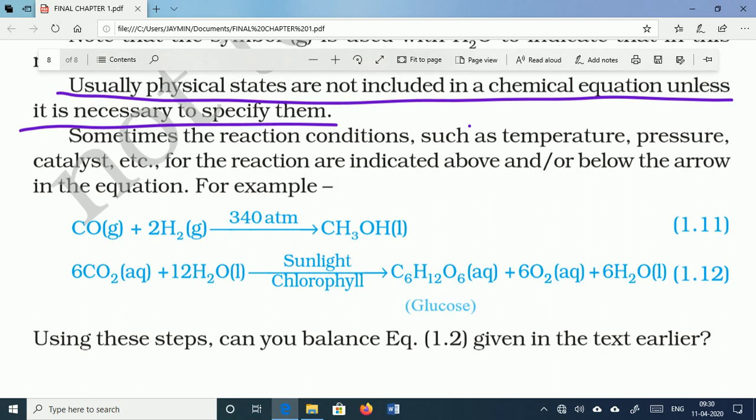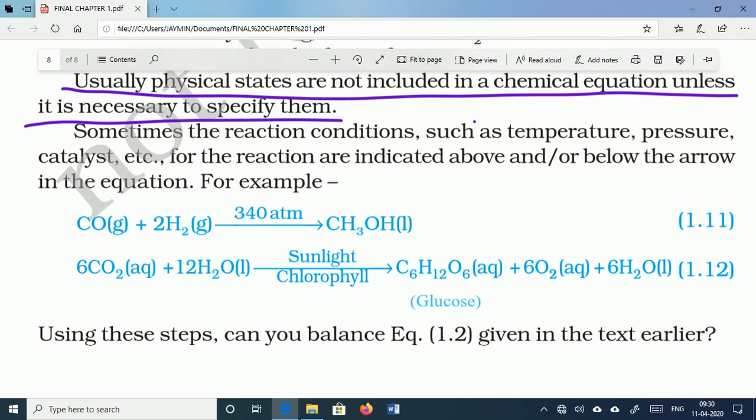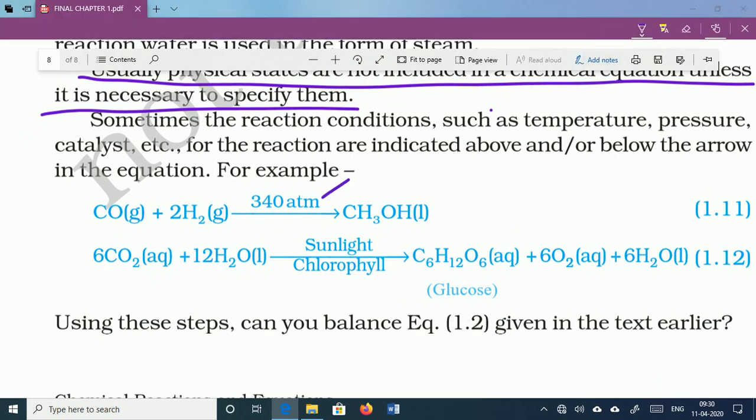All these parameters, all the conditions that are compulsory for the reaction, should be reflected. So where should they be written? They should be written right above or below the arrow.